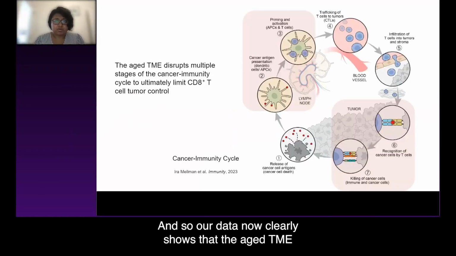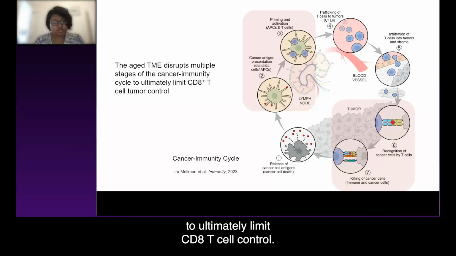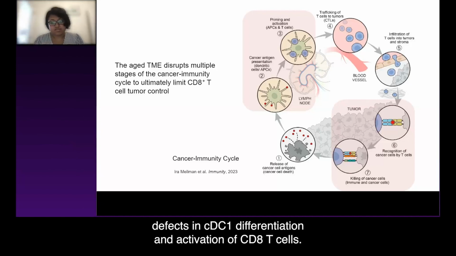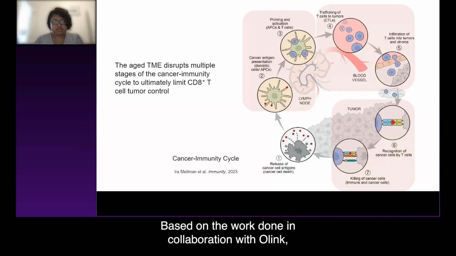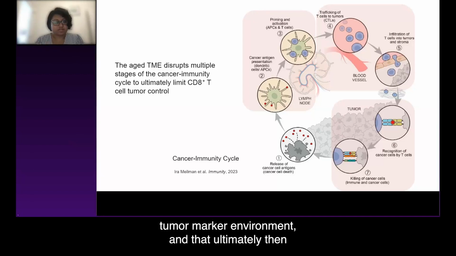And so our data now clearly shows that the HTME disrupts multiple stages of the cancer immunity cycle to ultimately limit CD8 T cell control. We know that without any intervention, there are defects in cDC1 differentiation and activation of CD8 T cells. Based on the work done in collaboration with Olink, we now know that there are defects in the recruitment and trafficking of different immune populations to the tumor microenvironment, and that ultimately this prevents recognition and killing of tumor cells.